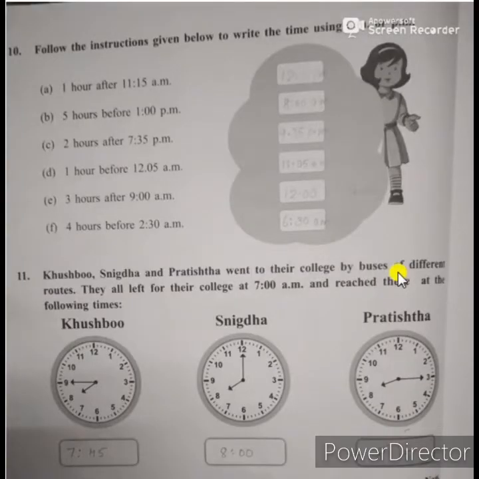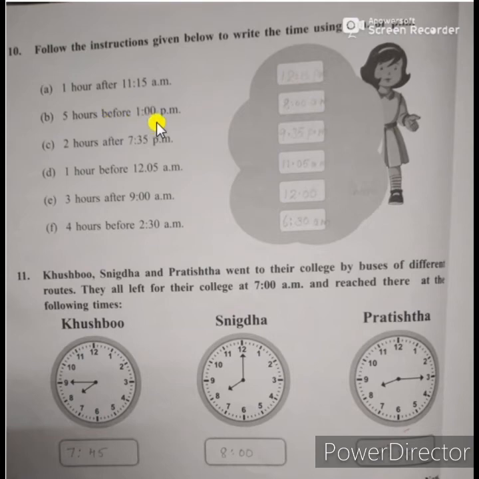Now we are doing page number 36. Question is, follow the instructions given below to write the time using AM or PM. First one is 1 hour after 11:15. 11:15 plus 1 hour equals 12:15. So when after 12 we have to write PM. So write the answer there, 12:15 PM.